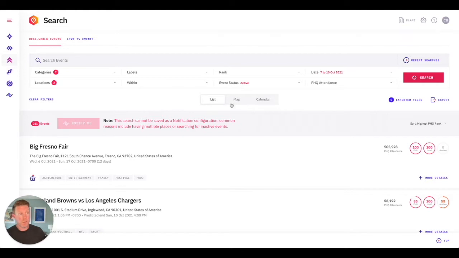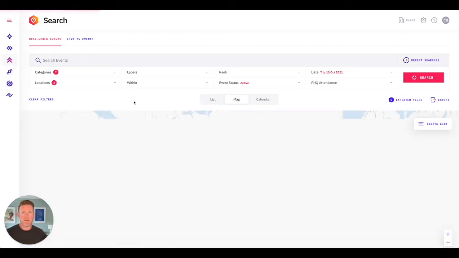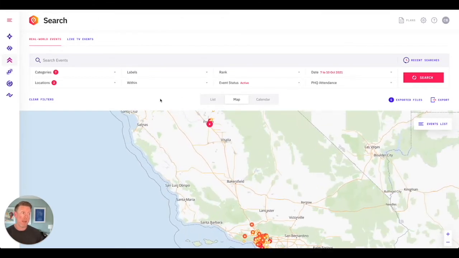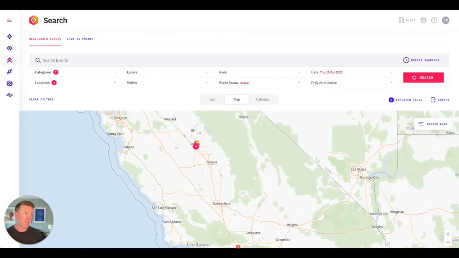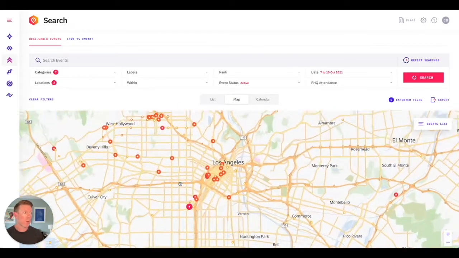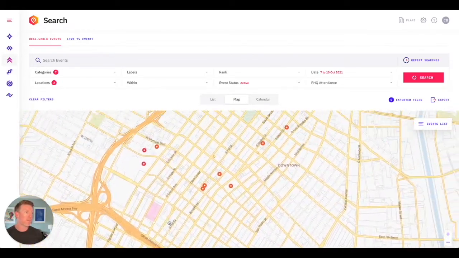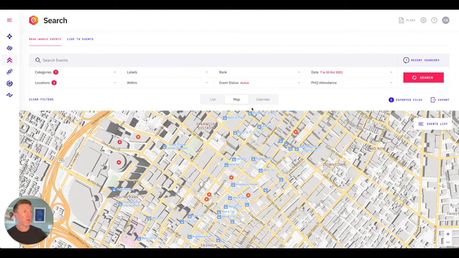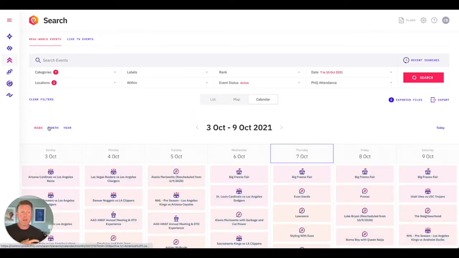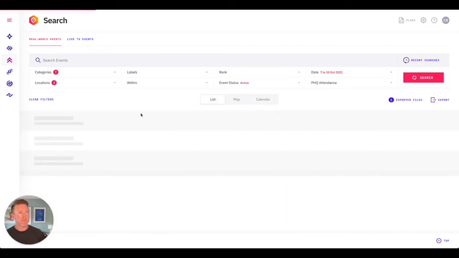We have a list view, we have a map view. So if you want to get a better understanding of where these events are happening, you can see the events up here in Fresno, or you can see the events down here in Los Angeles as well. So all the way down. Then if you want to go to a calendar view, you can look at this from a week, month, or even year view to see when these events are falling on what particular days. Let's just go back to list view for now.